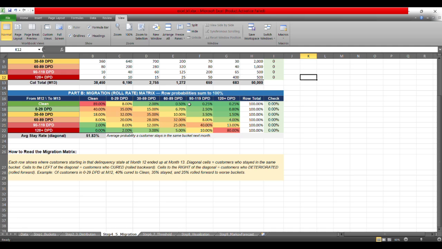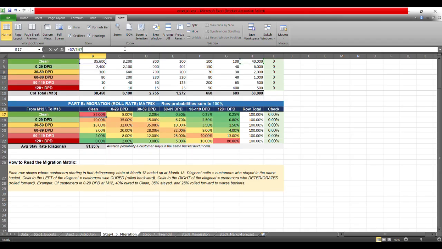Now the migration matrix. It is easier to visualize in the percentage matrix. What I have done is divide every count by its row total. So this 89% is coming from B7 divided by the total number of accounts in that particular row.